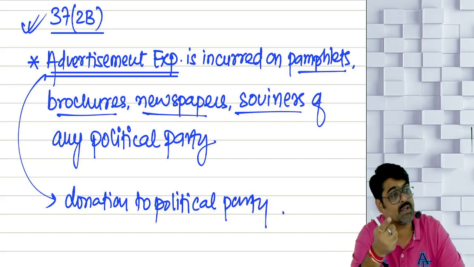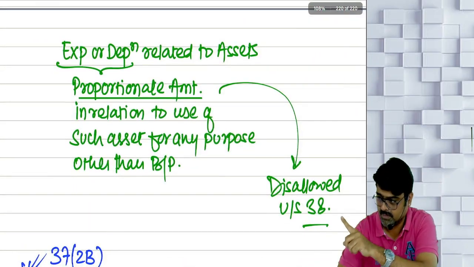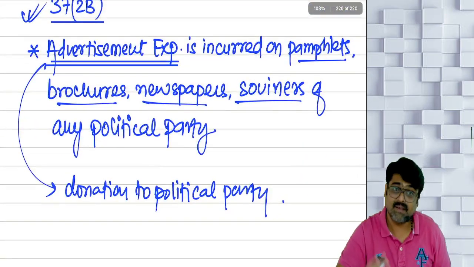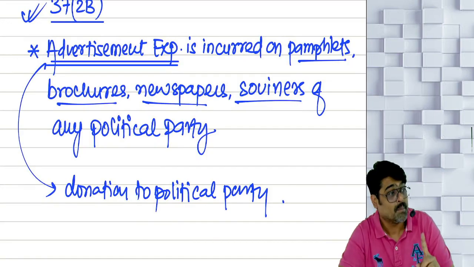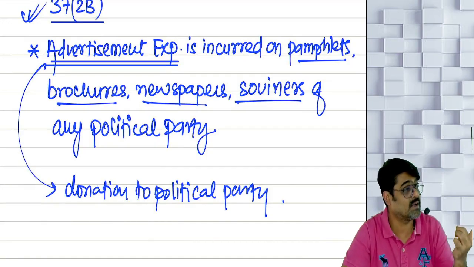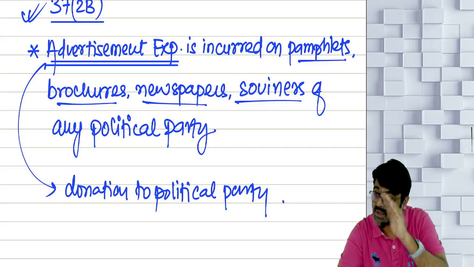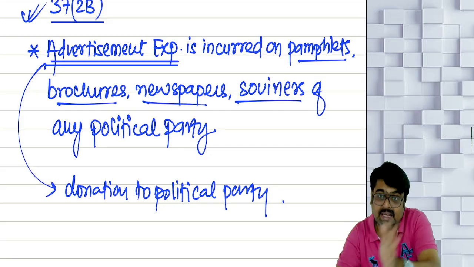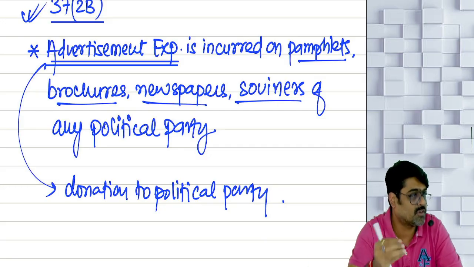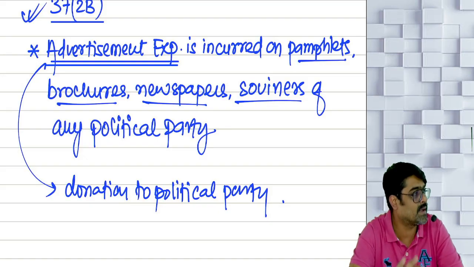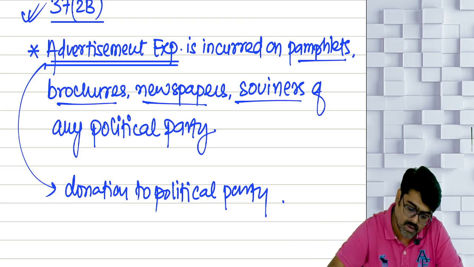Number one, section 38, proportionate expenses and depreciation will be disallowed. Second, even the advertisement expense you cannot claim under the head PGBP from your business income. This advertisement expense we are not going to allow as a deduction. 37(2)(b) says that it will be disallowed if it is incurred on brochures, pamphlets, souvenirs, newspaper, etc. of any political party, because it is considered as donation to a political party.